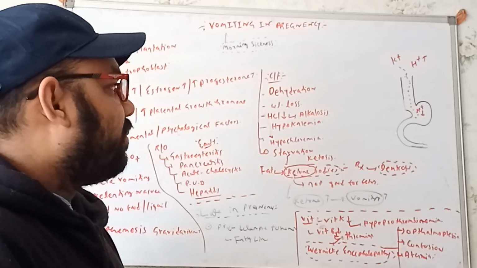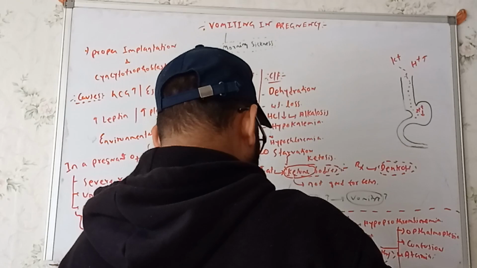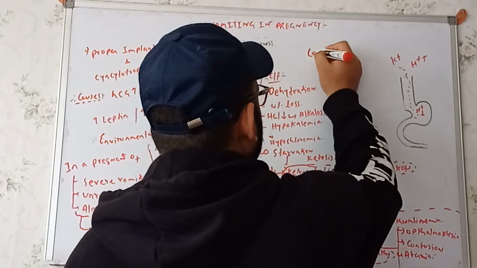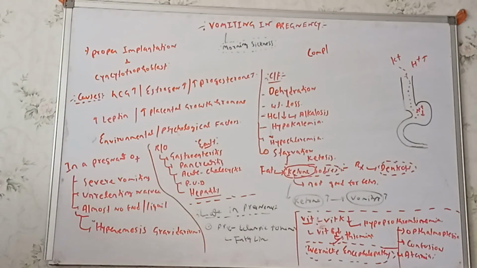Now let's go to the complications. So what are the complications we'll get to see over here? Let's erase some part from here, then let's continue after that.